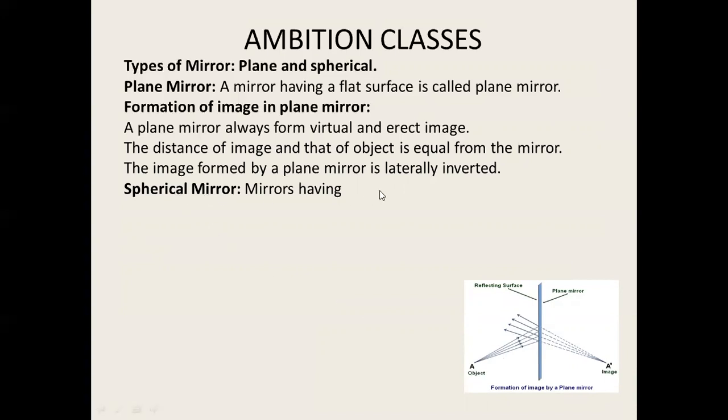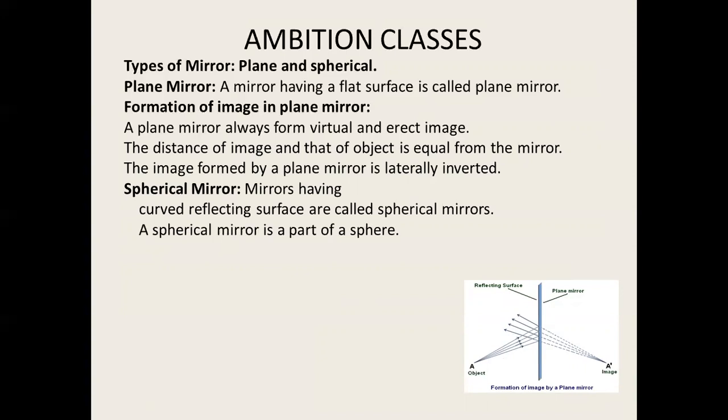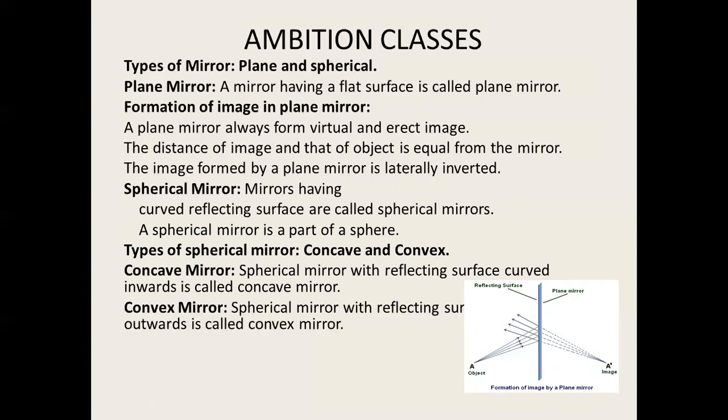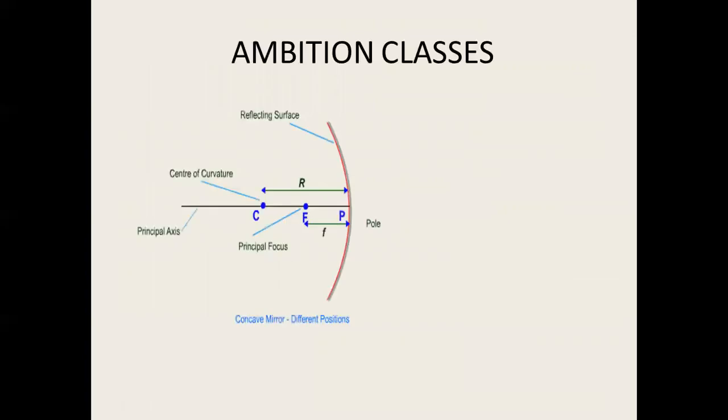Spherical mirrors: mirrors having a curved reflecting surface are called spherical mirrors. A spherical mirror is a part of a sphere. A spherical mirror can be divided into concave and convex. Concave mirror: when the reflecting surface is curved inward, it is called a concave mirror. Convex mirror: when the reflecting surface is curved outward, it is called a convex mirror.